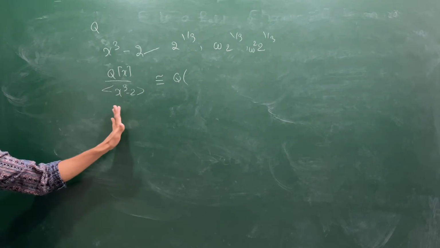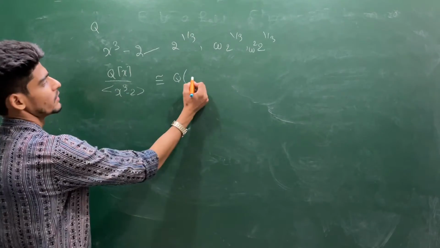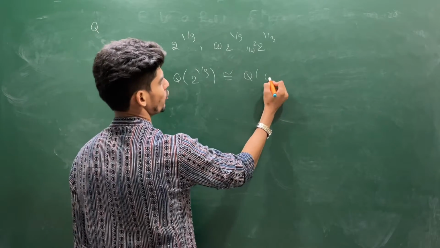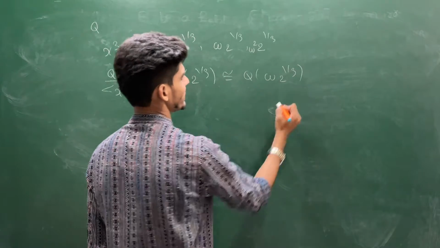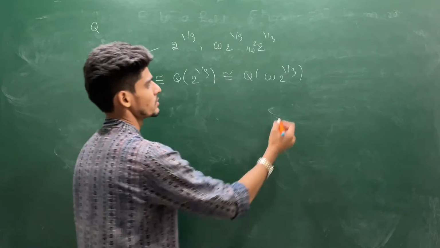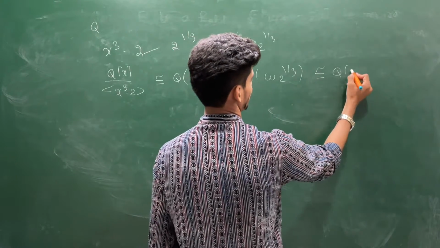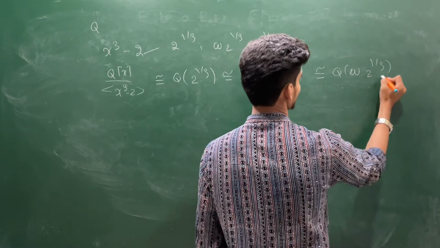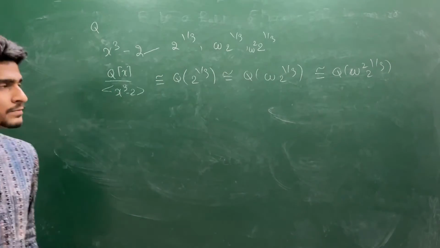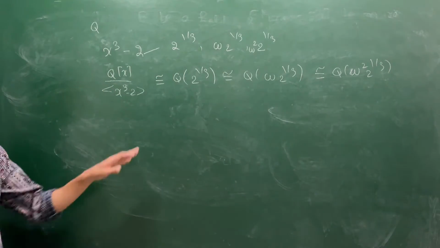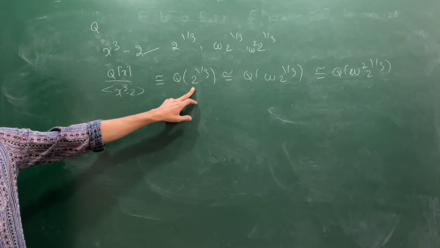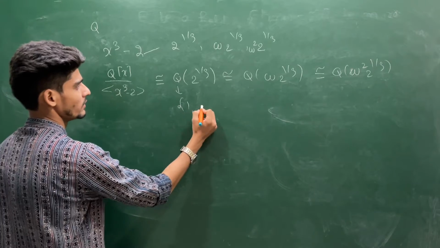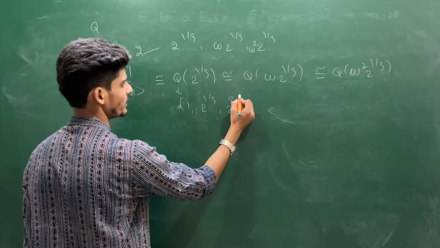You can choose any root. So you choose either this root, or omega times 2 power 1 by 3, or this root, because we are not worried about which alpha you are choosing. So you can choose any root. This has a basis 1, 2 power 1 by 3, 2 power 2 by 3.